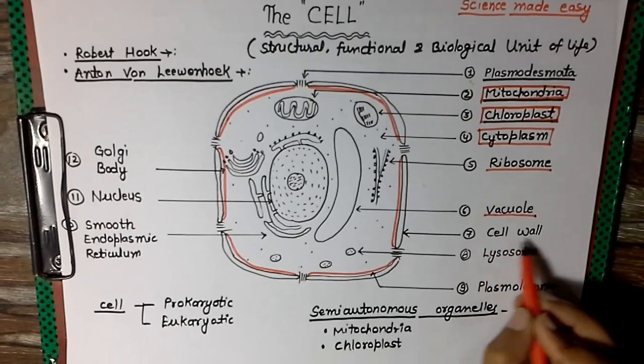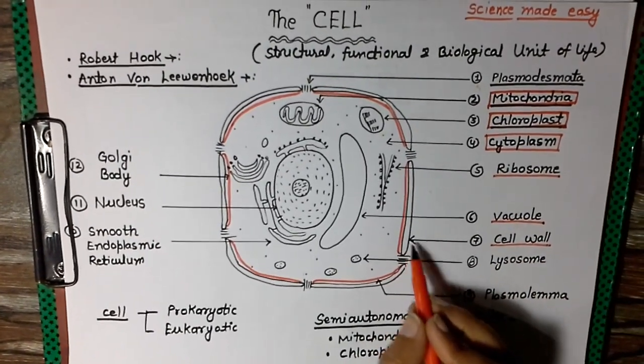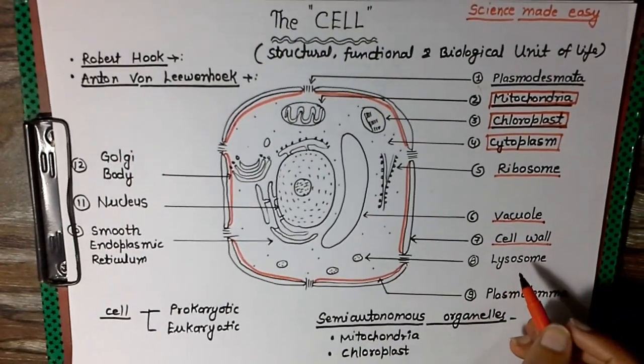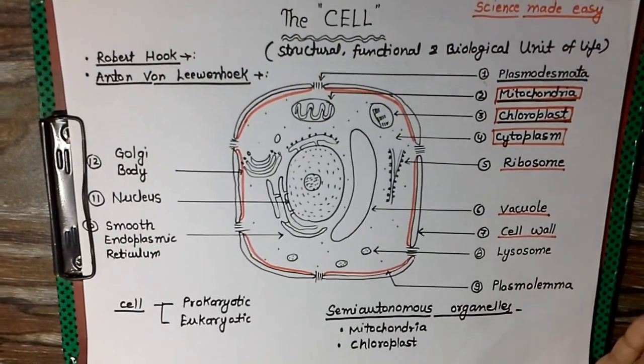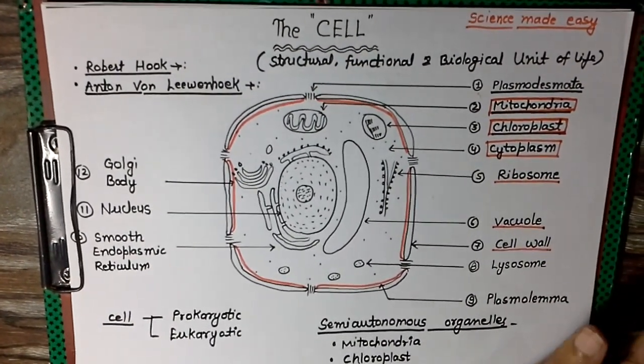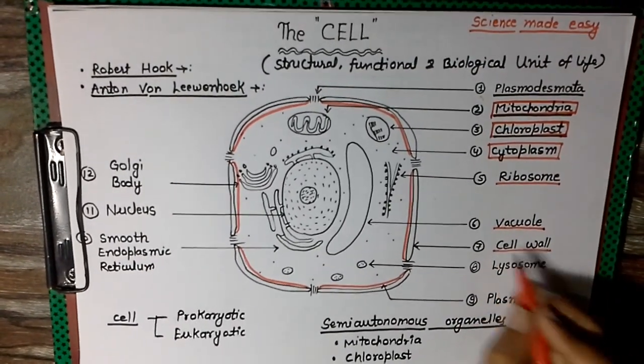Then comes the cell wall, which is the outermost boundary of the cell. It is made up of different components like polysaccharides, and there is variability among cells, like chitin in the case of fungi, or cellulose in the case of plant cells. So this is another topic.